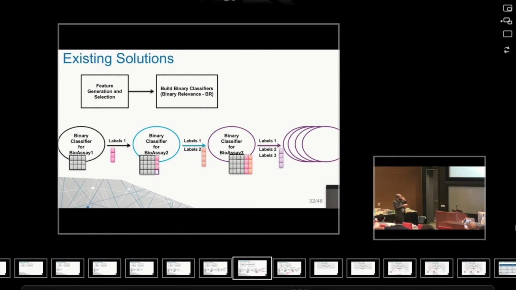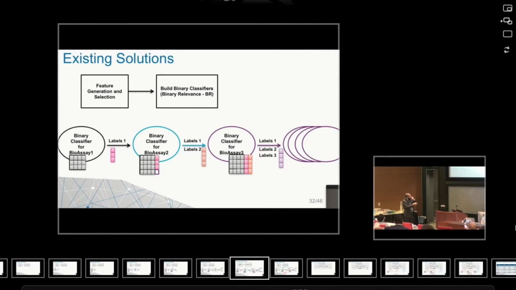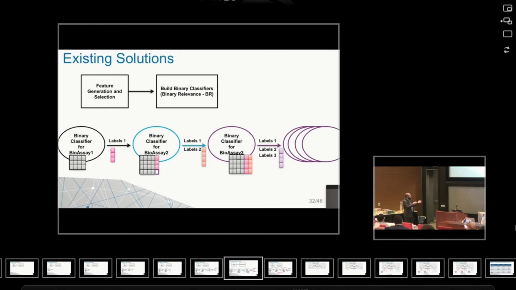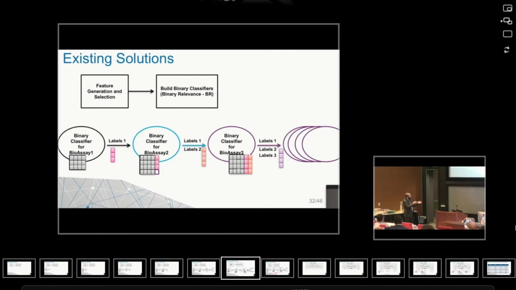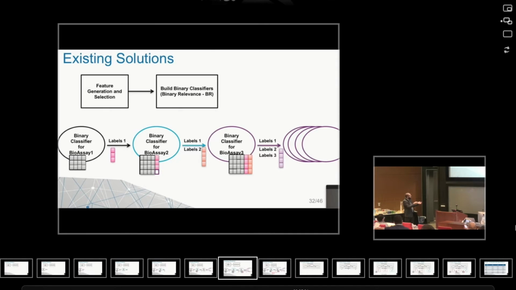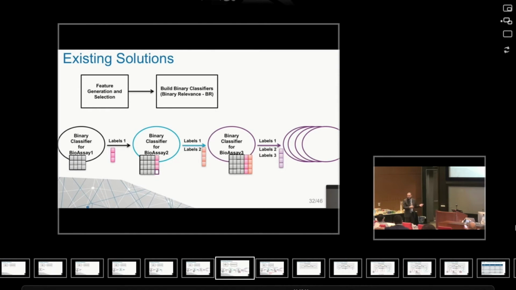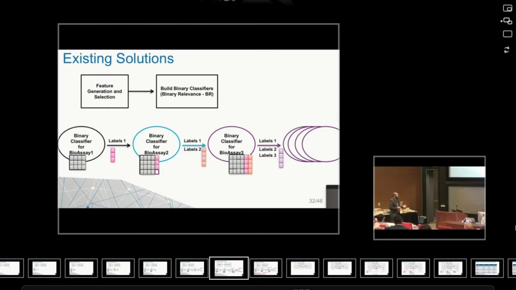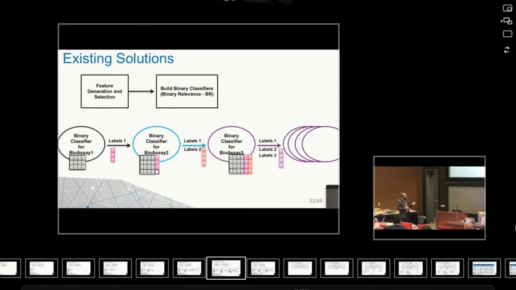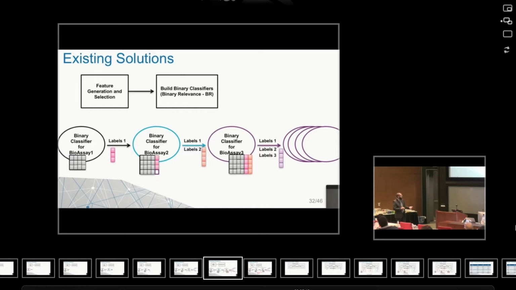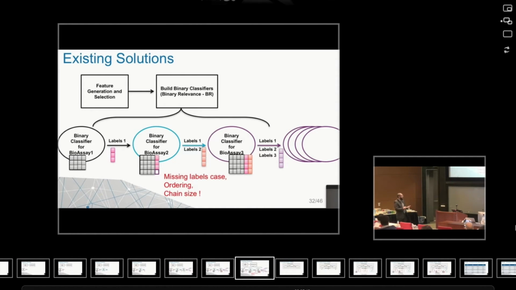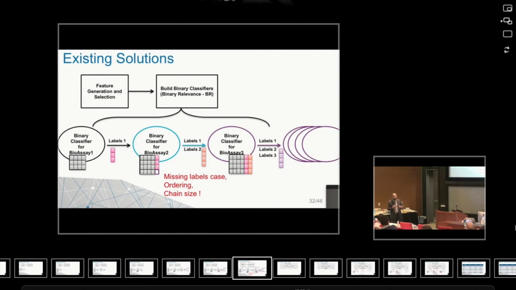Now, if you notice here, this is a white box. Why? Because here we had only 3 samples, and this is another data set which has only 4 samples. So if I take this 3 sample vector and add it to here, I will have an issue of a missing label. This is a problem that we have to deal with. So one of the limitations of the classifier chain approach is dealing with missing labels, which is a characteristic of the type of data that we are dealing with.